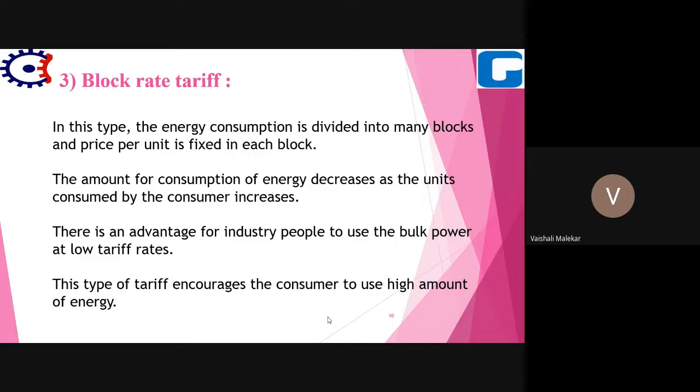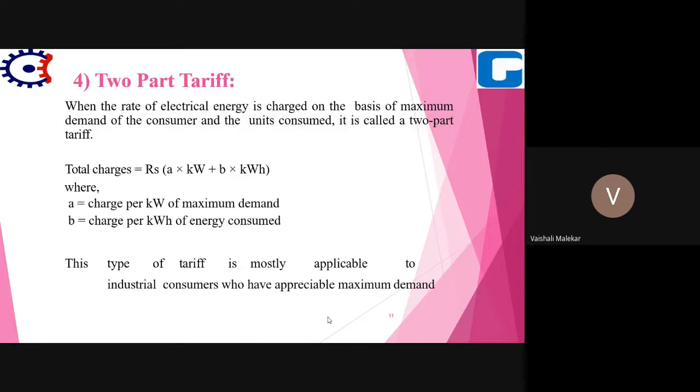There is an advantage for industry people to use bulk power at low tariff rates, because in industry the maximum amount of energy is used and there they get this advantage of block rate tariff. So this type of tariff encourages the consumer to use a high amount of energy, because as consumption of energy increases, the tariff goes on decreasing.